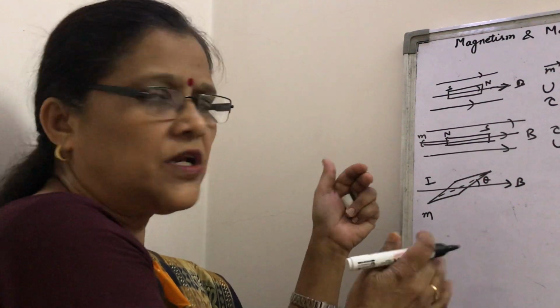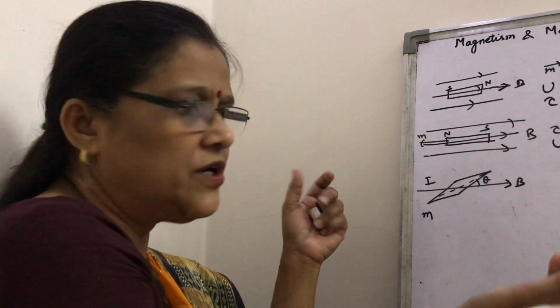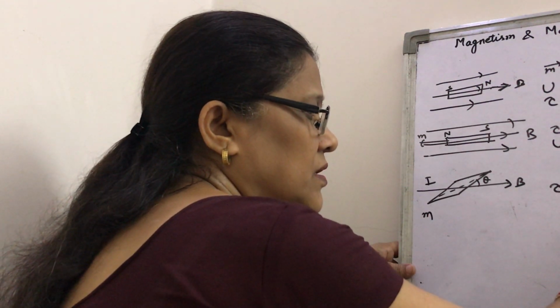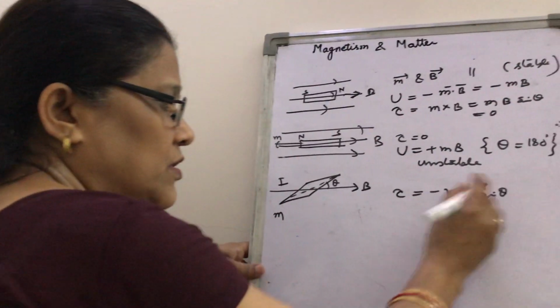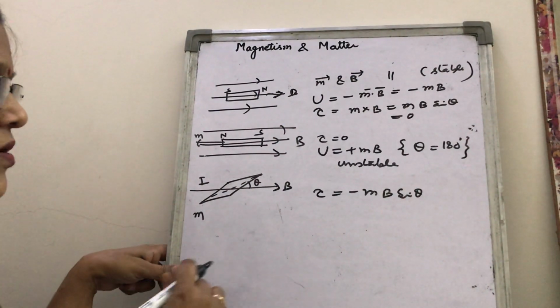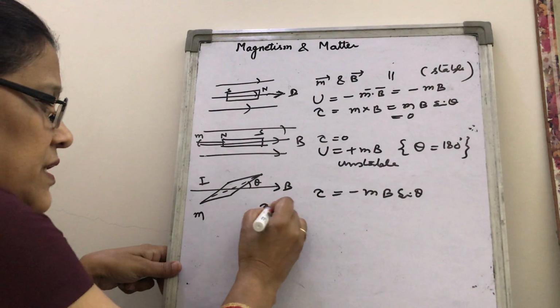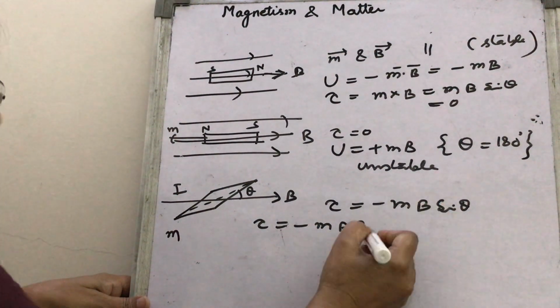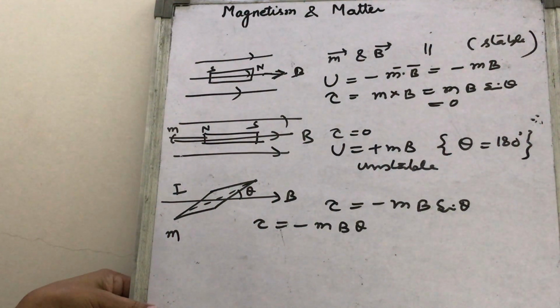Due to the restoring torque, it will oscillate. What is the restoring torque? You simply write this is minus mB sin theta. Why minus? Because of the restoring. For a very small angle, this can be written as minus mB theta, since sin theta is theta for very small angle theta.